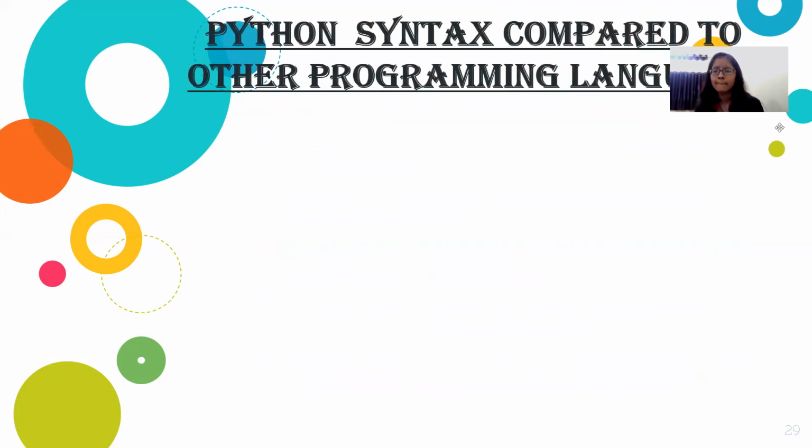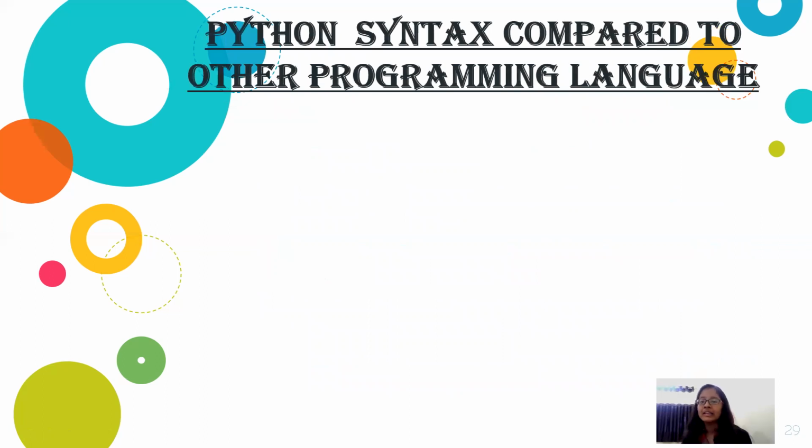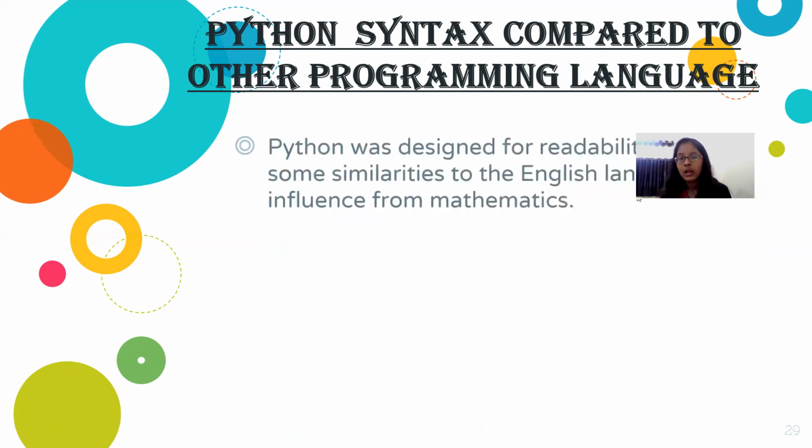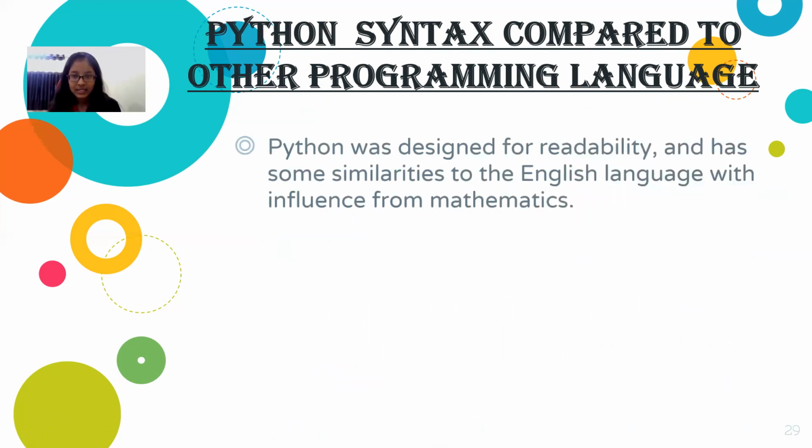Now, if I compare the Python syntax to other programming languages, Python is very sensitive in these cases, okay? Python was designed for readability and has some similarities to the English language with influence from mathematics.